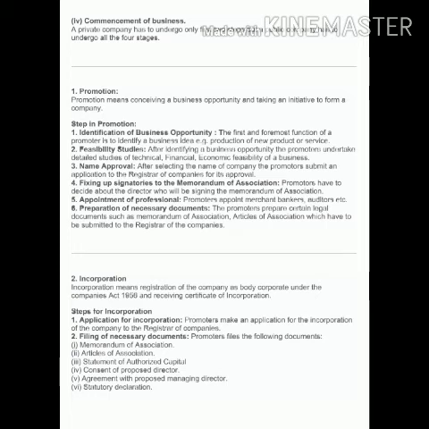Okay. Second point, filing the necessary documents. Now the promoter will file the following documents. First, memorandum of association, articles of association, statement of authorised capital, consent of the proposed director, agreement with proposed managing director, and the statutory declaration. So these are the necessary documents which the promoter has to file. Clear? So these are our basic documents.